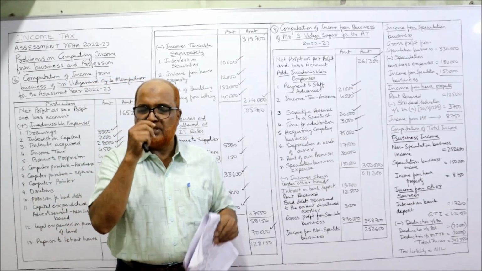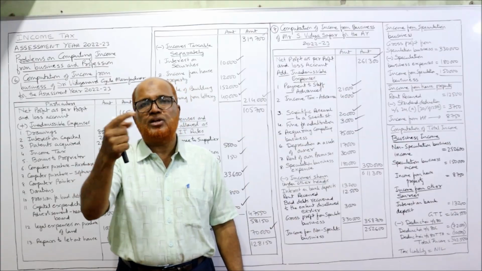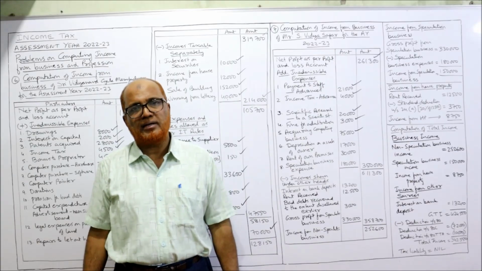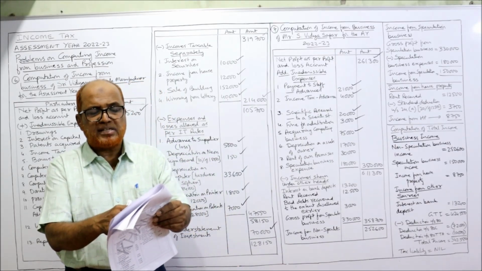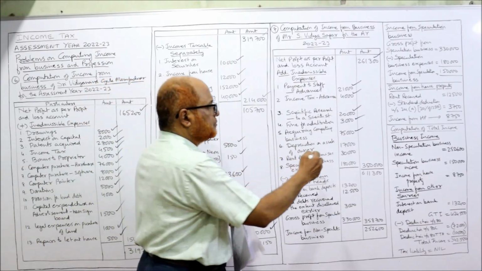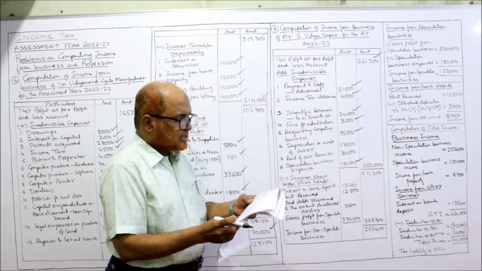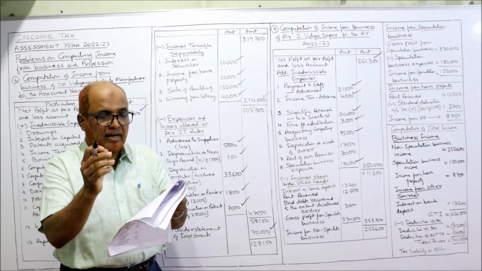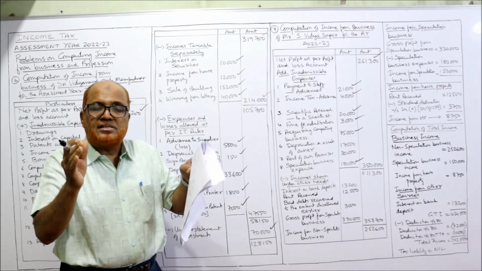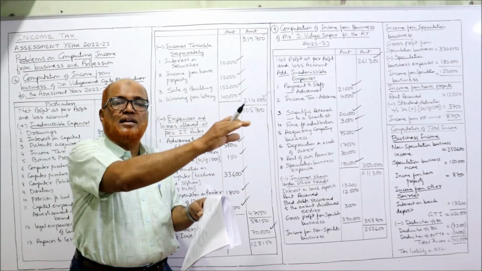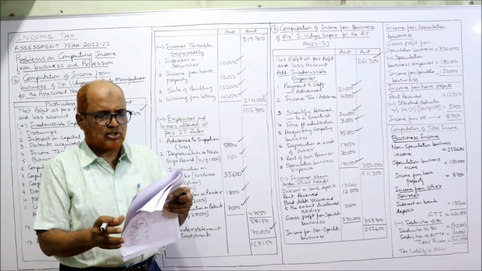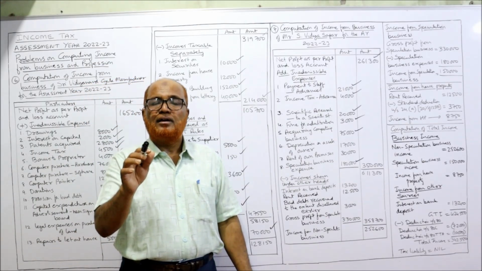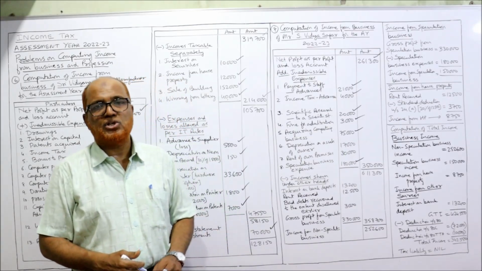Speculation business expense. This SSC is having two businesses, non-speculation and speculation. So first we are computing the income from non-speculation business, right? So this speculation business expense, 1,80,000, is disallowed. Next, depreciation. Depreciation on business assets is allowed. Depreciation on assets at the residence of the employee, meaning some of the assets of the business are at the residence of employees, is allowed as deduction. And on the assets at the residence of the owner, the Income Tax Act says if the assets are with the owner, then the depreciation is not allowed.